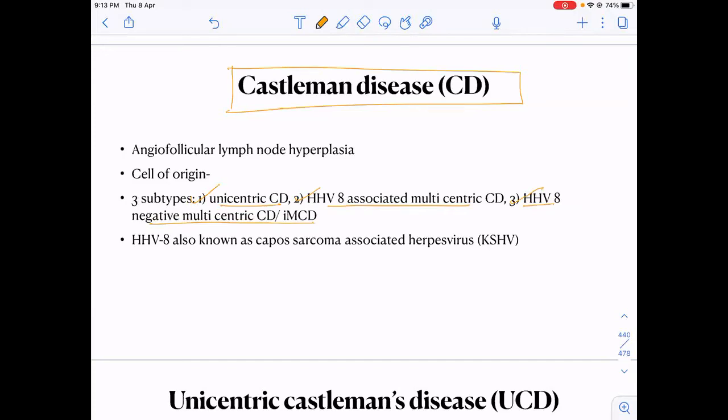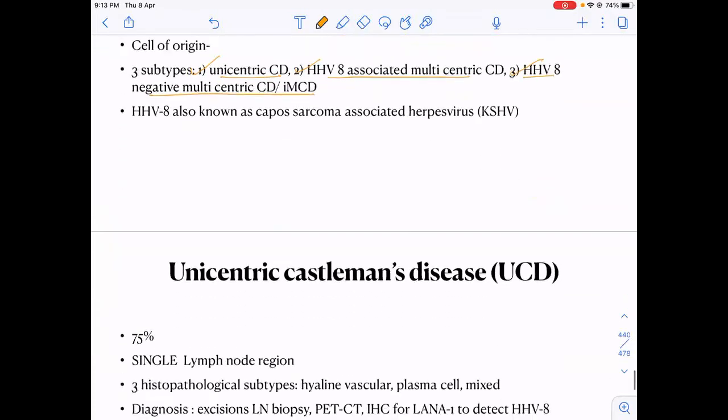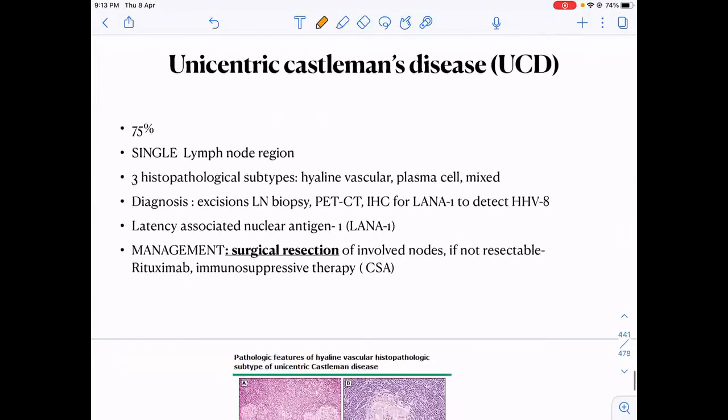Unicentric Castleman disease, as the name suggests, involves a single lymph node area. We should know the histopathological finding: hyaline vascular type. And what is the management? Surgical resection of the involved node.